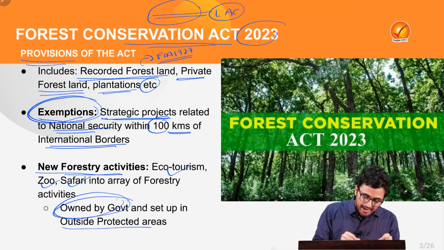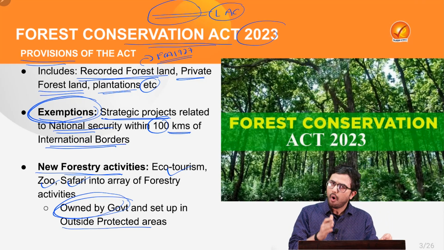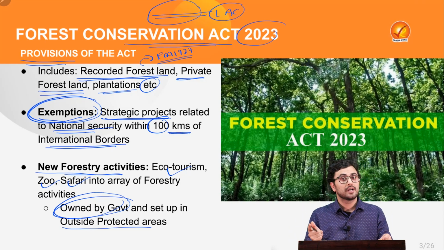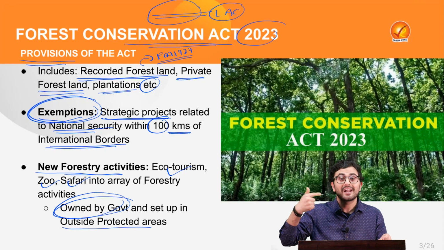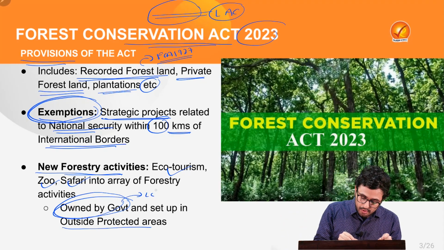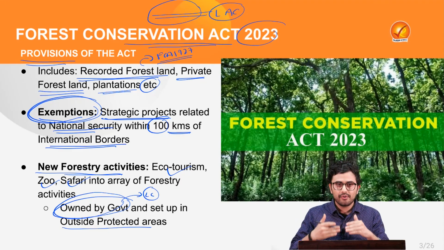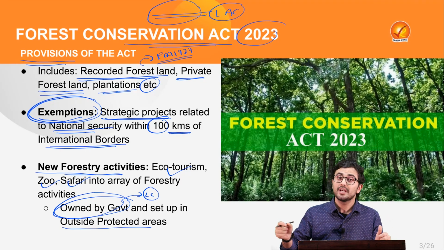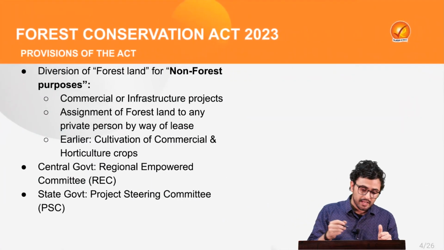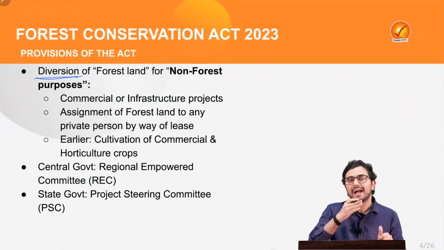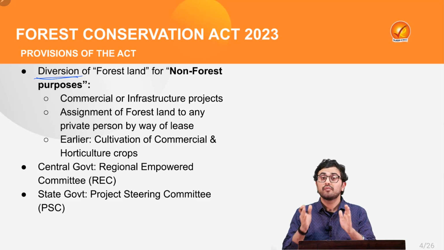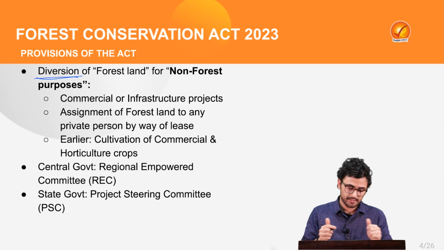Now these activities of ecotourism or zoo will be owned by the government but will eventually be administered by the local communities. The rationale behind this provision was that this will lead to further livelihood opportunities for such local communities, thus increasing their financial security. At the same time, it leads to the diversion of forest land for non-forestry purposes.